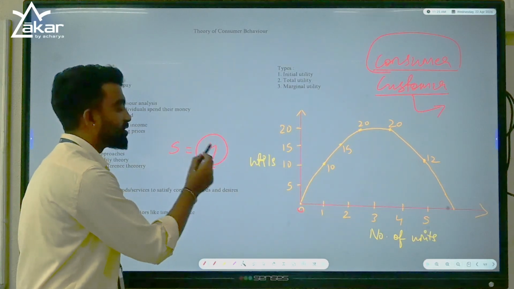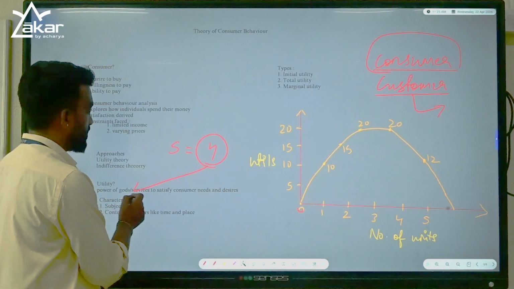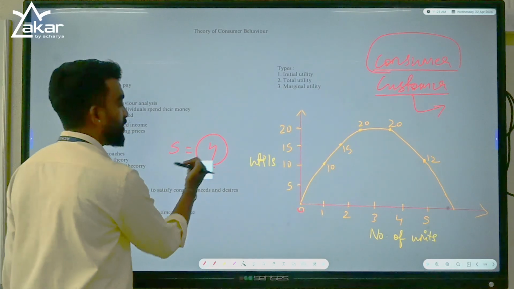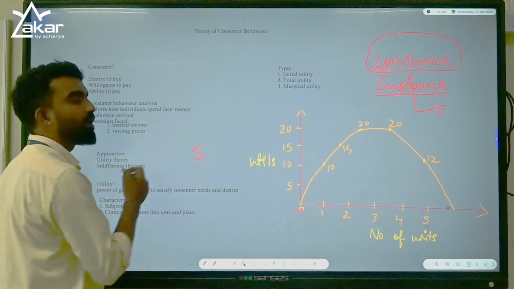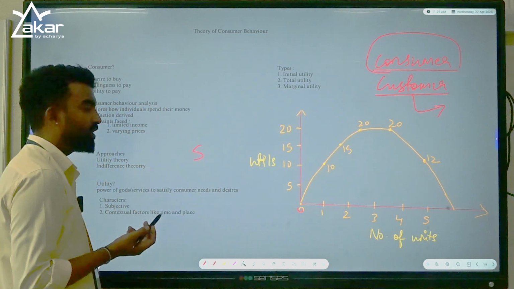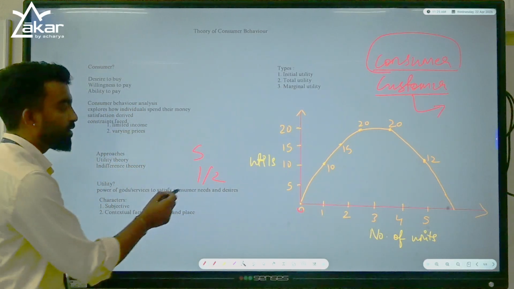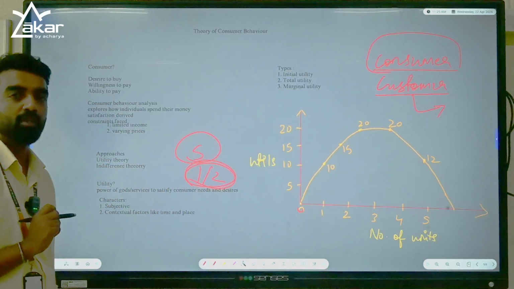By watching this movie, I will rate 4. This is nothing but you are telling your satisfaction in terms of numbers. You are expressing your satisfaction in terms of number. If your movie is too good, you will give 5 out of 5. If it is boring or you didn't like it, you will give 1 or 2. What does that mean? That means you are not satisfied with the movie. Here you are completely satisfied with the movie.